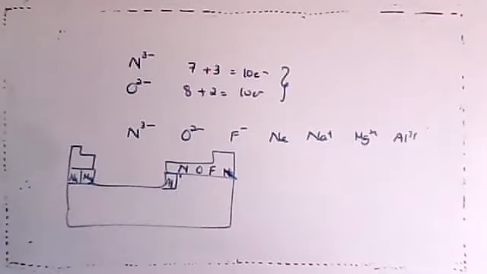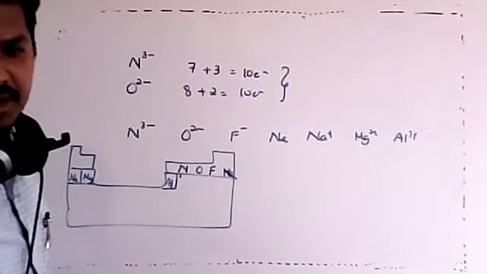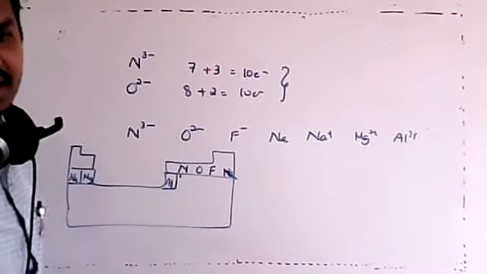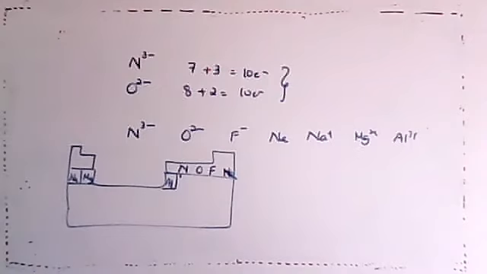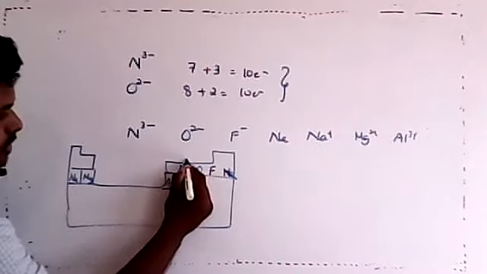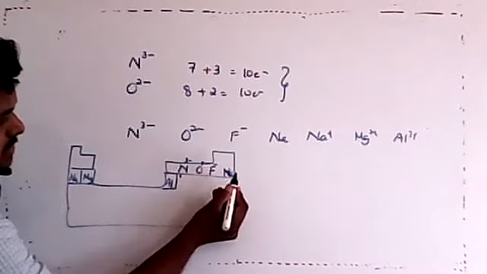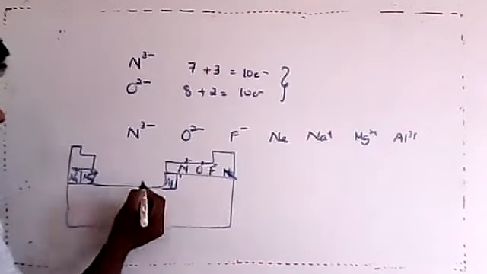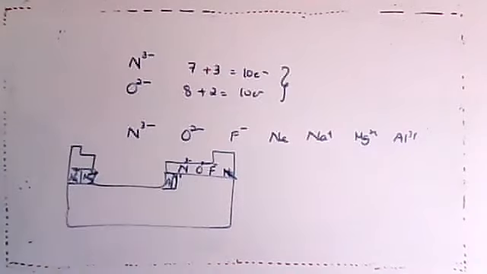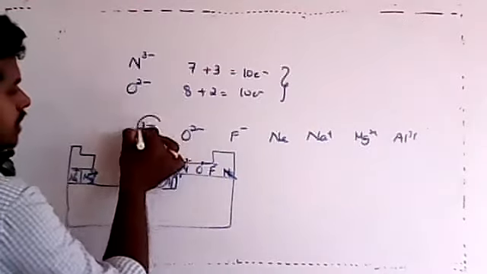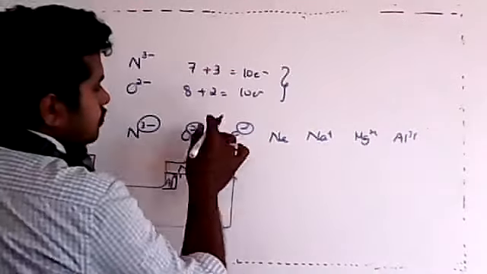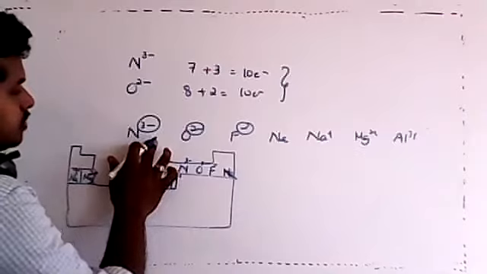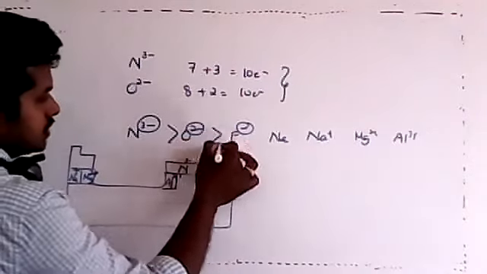Got it? Yes Mahima, it is a different atom with the same number of electrons. Now if I want to make it isoelectronic, it should be 3 minus, 2 minus, F minus, no electrons for neon. Remove 1 electron, remove 2 electrons, remove 3 electrons. Got it? Now if you want to compare, remember, more addition is going to make a larger one. Got it?